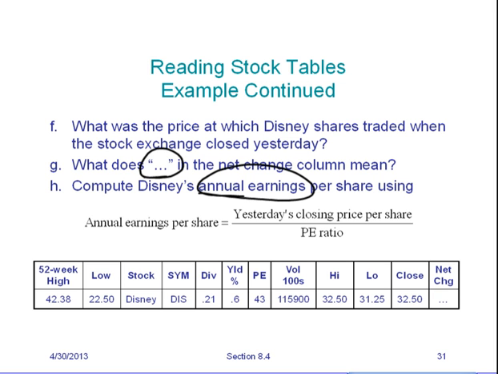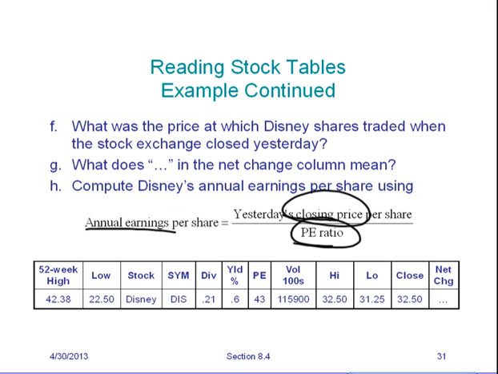All right, so remember you have the PE ratio, which is the closing price divided by the annual earnings, but that's not what we're looking for. We're looking for annual earnings. So you take closing price divided by the PE ratio. Anyway, this is pretty straightforward. 52-week high, 52-week low. This is the name of the company. This is the symbol they use to trade under.